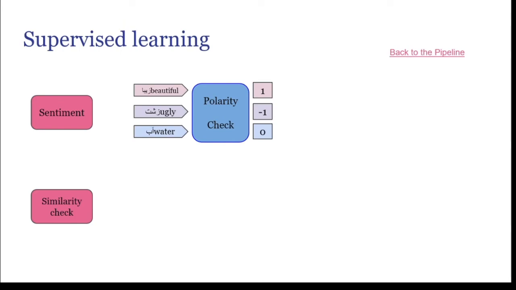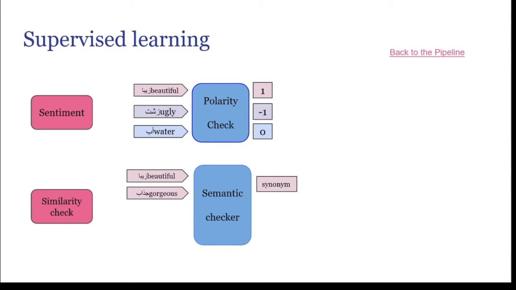The other approach is the similarity check. The similarity check is to use a tool like Word2Vec to investigate the words semantically in addition to lexically. It means to train a model to understand the relation between the meaning of the words. For example, a well-trained Word2Vec model will recognize that beautiful and gorgeous are synonyms, while ugly and beautiful are antonyms. So, with this tool, we can find out how much the tweets of a cluster are lexically and semantically similar to the tweets of the reliable news agency in that cluster.